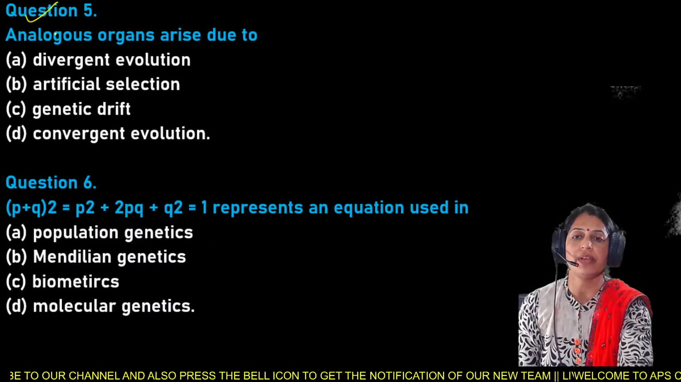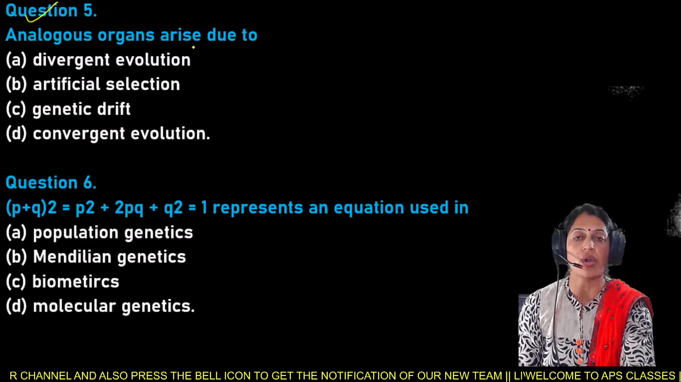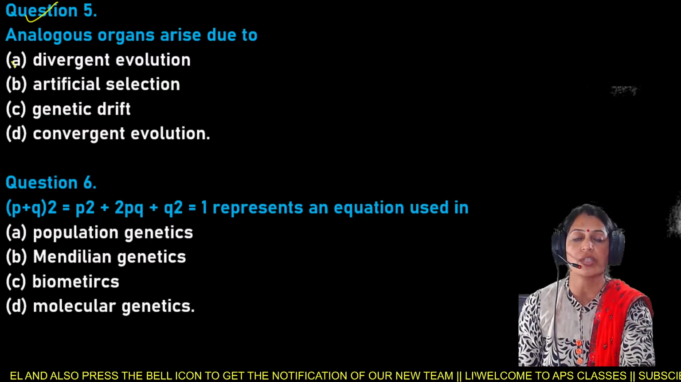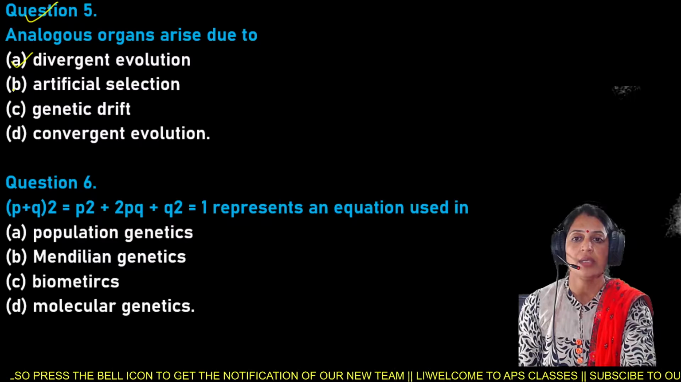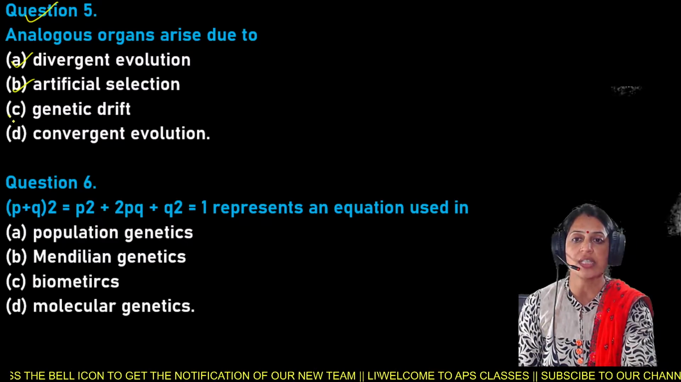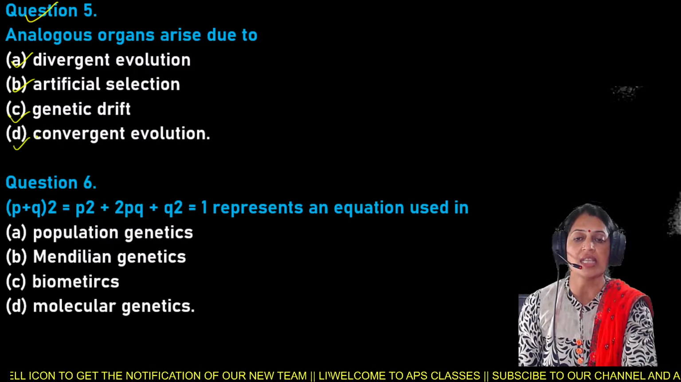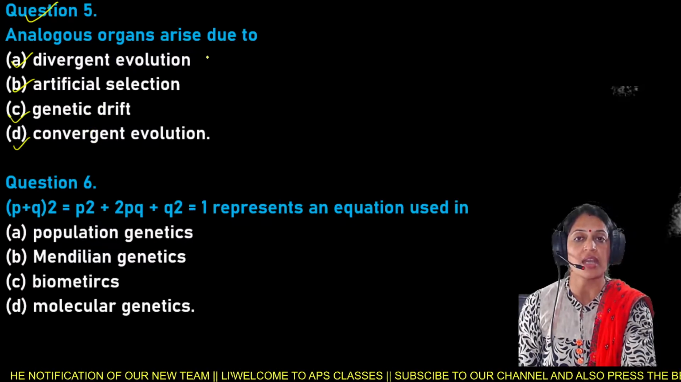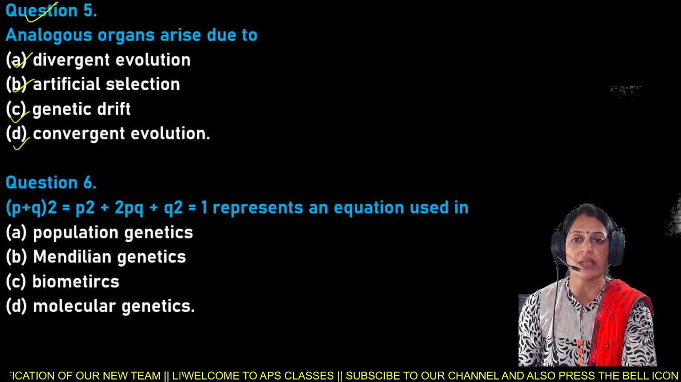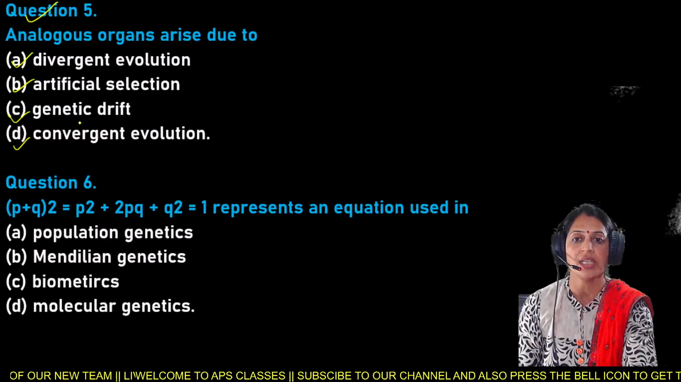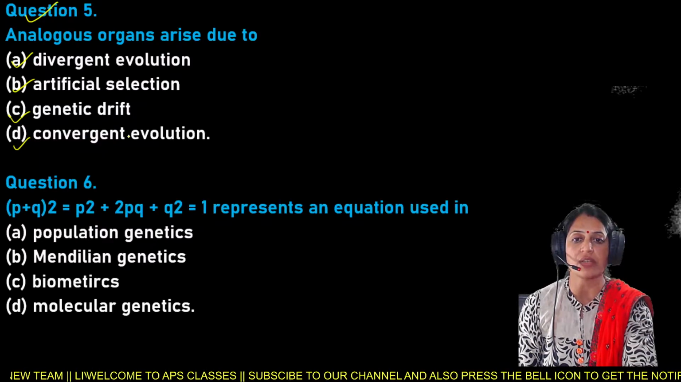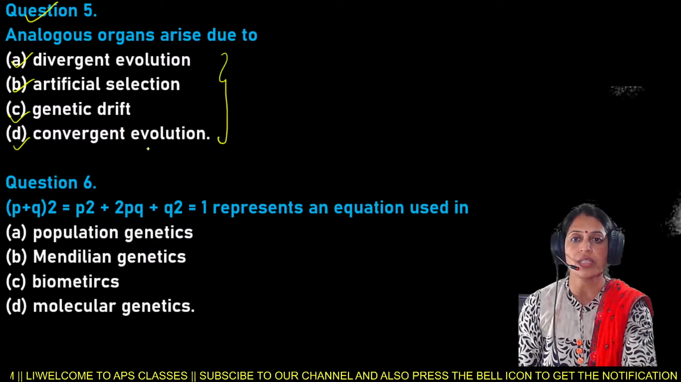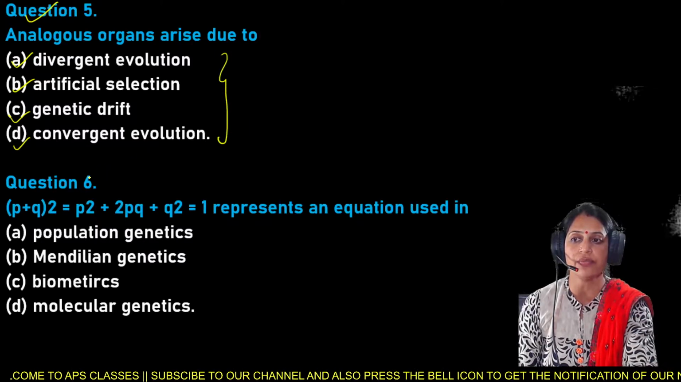Next is your question number 5, and your question number 5 is analogous organs arise due to option A is divergent evolution, B artificial selection, C genetic drift, and D is convergent evolution. So here analogous organs arise due to either divergent evolution, artificial selection, genetic drift, as well as convergent evolution. So which is the right option for the question number 5?